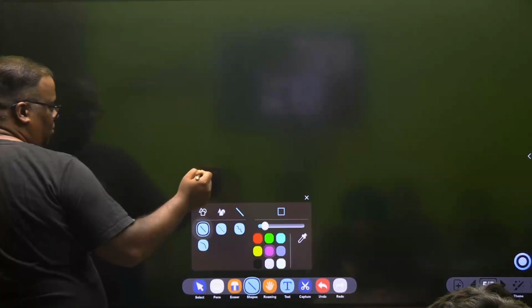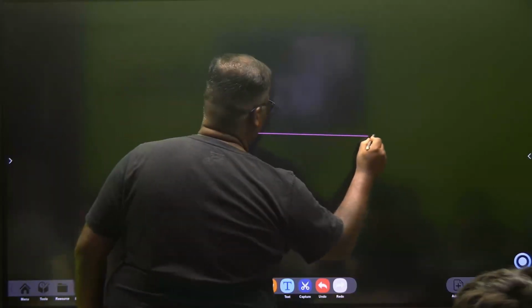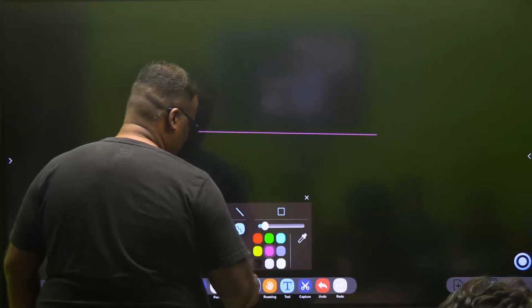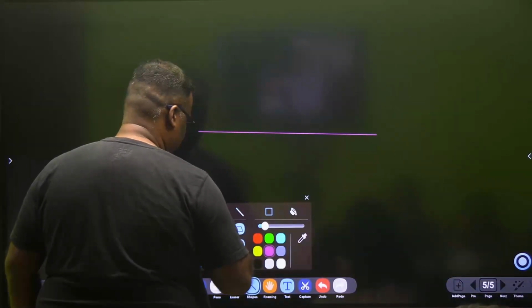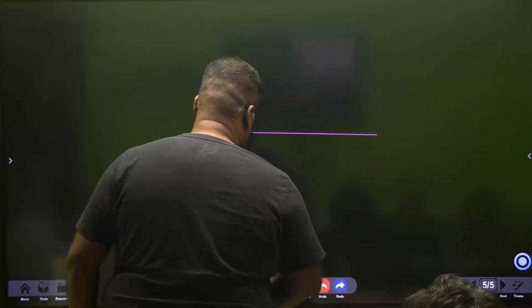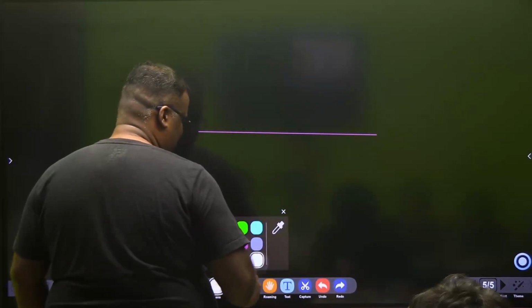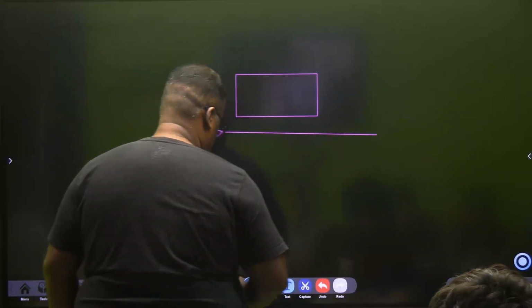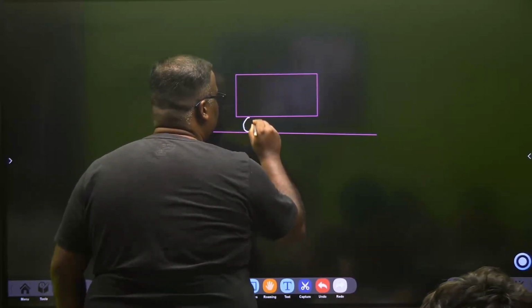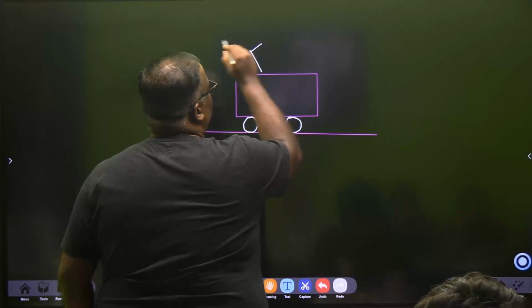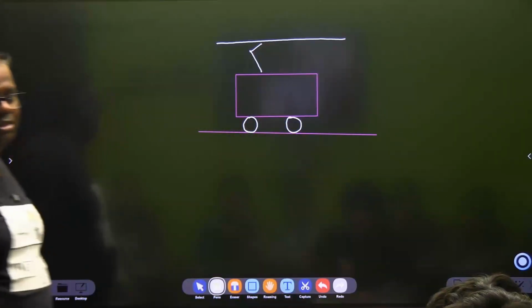So let's now see some more interesting things. Say you are in Delhi right now. You are inside a Delhi Metro coach. Okay, you're in a Delhi Metro coach, and this one is a Metro coach, right?